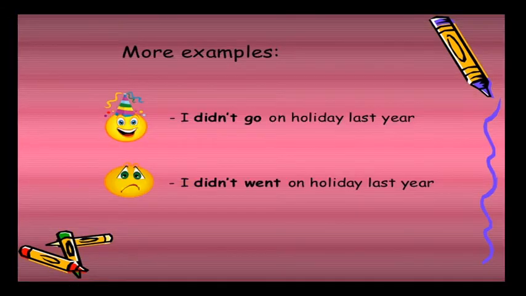Some more examples. I didn't go on a holiday last year. This is the right sentence. You should not write I didn't went on a holiday last year. This is the wrong sentence. So this is the right sentence and this is the wrong sentence.